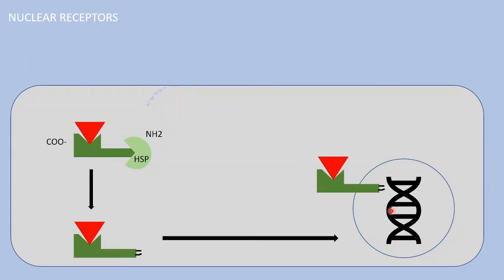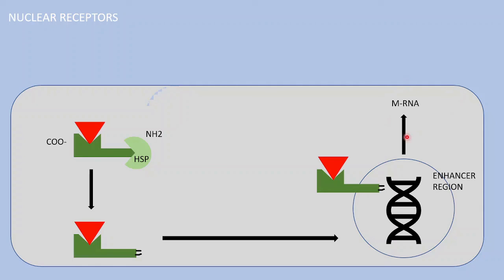The site of the DNA where this DNA binding site interacts is known as the enhancer region. This region is present in the DNA. This domain will interact with the enhancer region, and there it will stimulate the formation of RNA from DNA. This process is known as transcription.